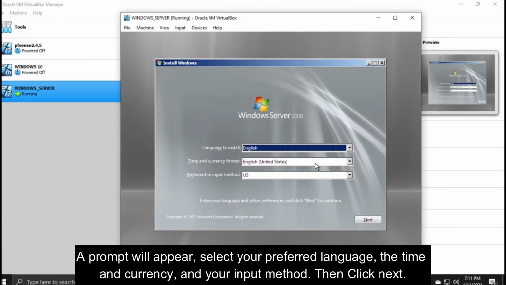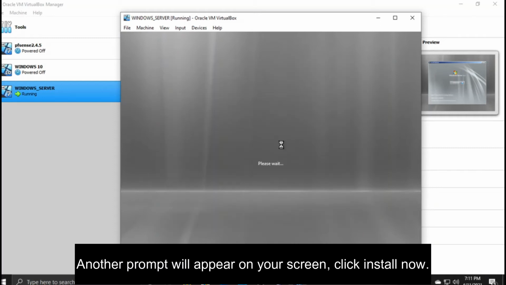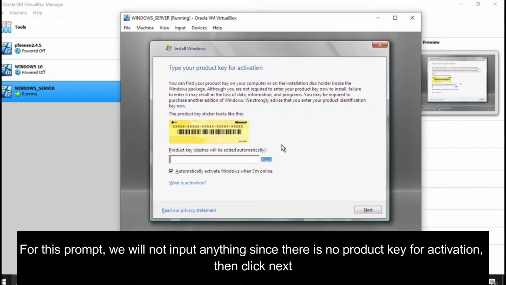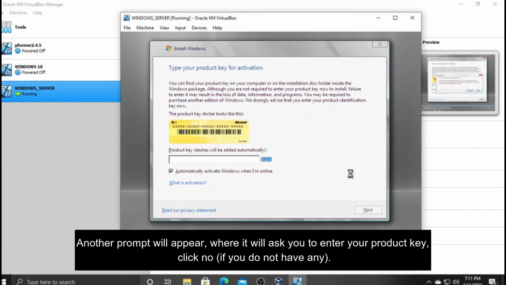A prompt will appear. Select your preferred language, the time and currency, and your input method. Then click Next. Another prompt will appear on your screen. Click Install Now. For this prompt, we will not input anything since there is no product key for activation, then click Next. Another prompt will appear, where it will ask you to enter your product key. Click No, if you do not have any.